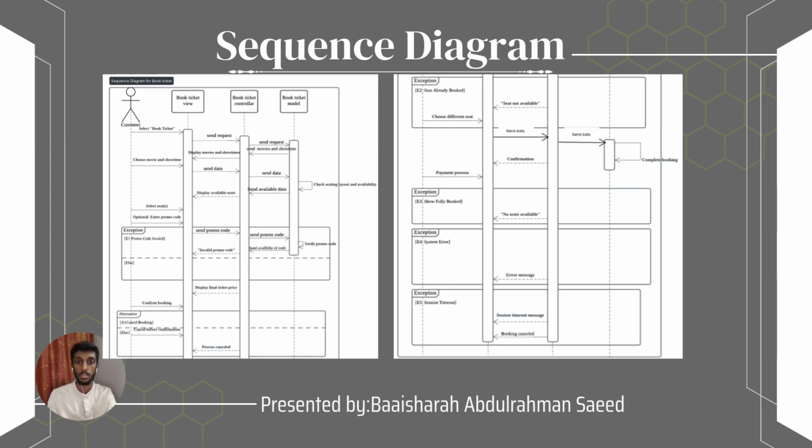Its promo code is embed, and that is the promo code to control and to model, and will prepare the promo code and send the availability of code. If the embed is valid, it will send the embed promo code. Then we'll display the final ticket price, and the user will confirm booking, or we have an alternative, which is cancel booking if they want to cancel before confirmation.